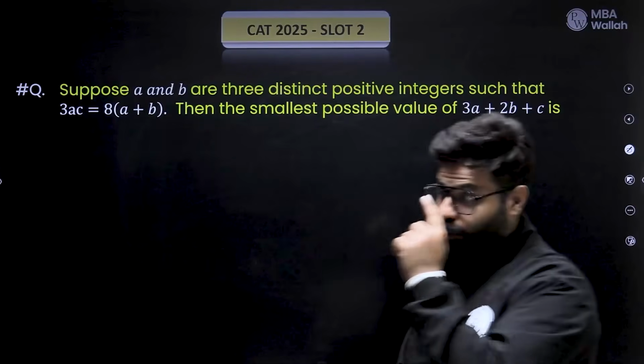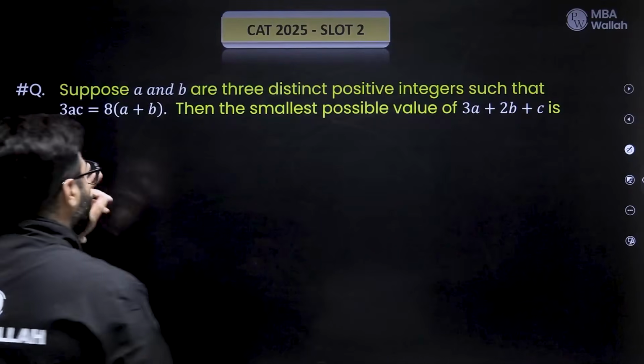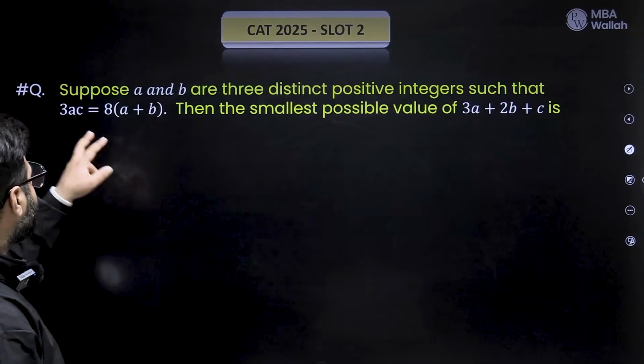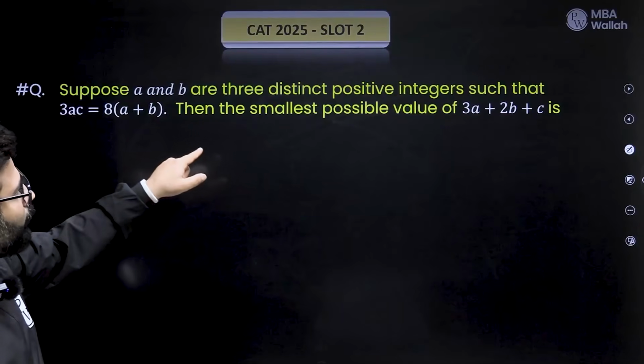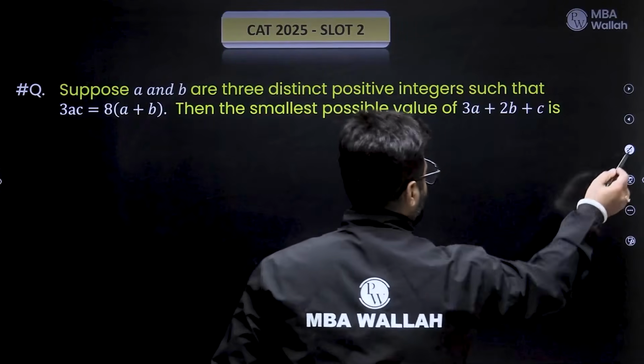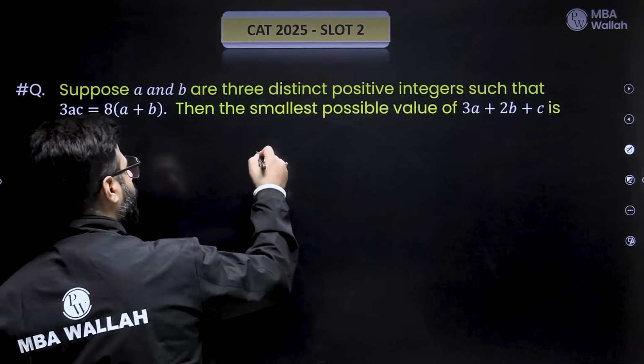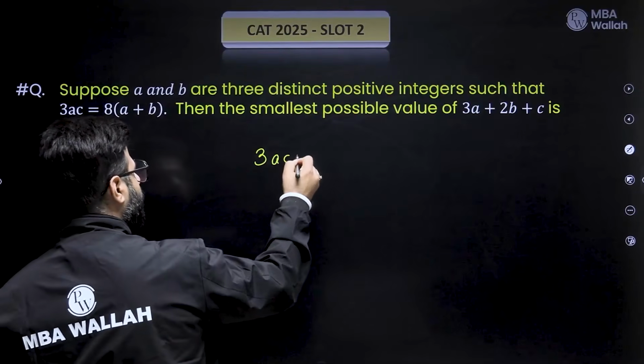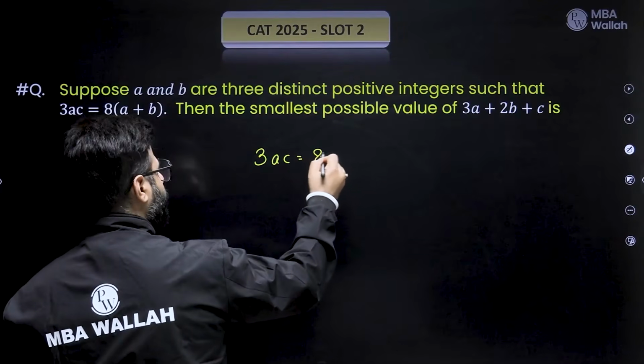It says 2025, right? Brilliant question, 2025. Suppose a, b and c are three distinct positive integers such that 3ac is 8 times a plus b. Then the smallest possible value of 3a plus 2b plus c. See, how would we approach this question? Very beautiful. It says 3ac is equal to 8 times a plus b.